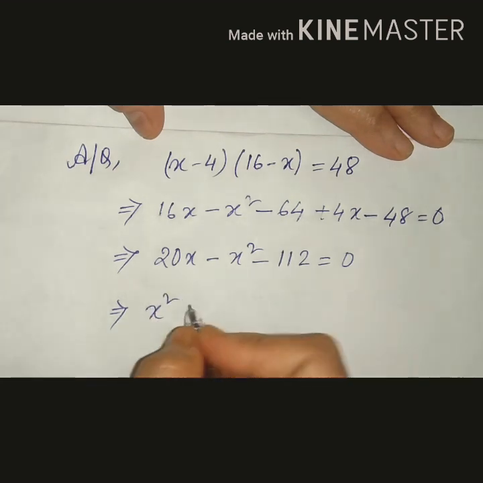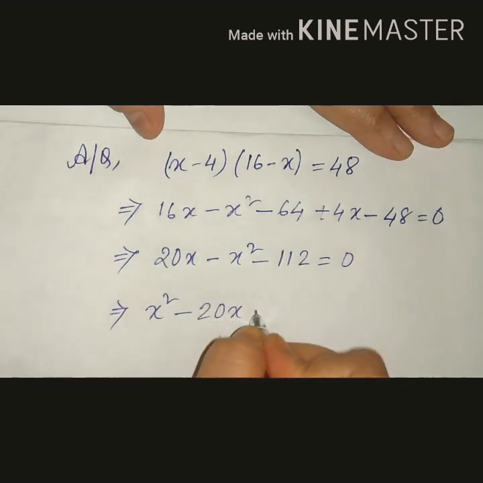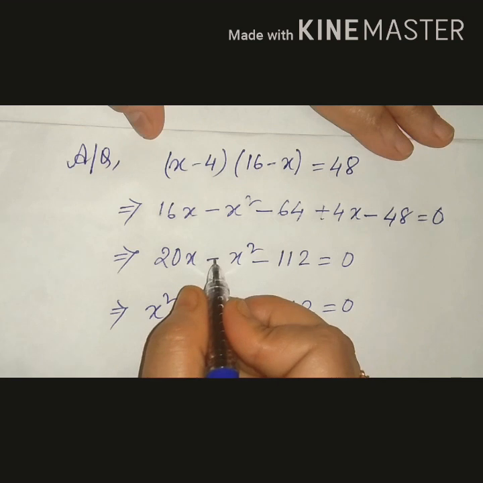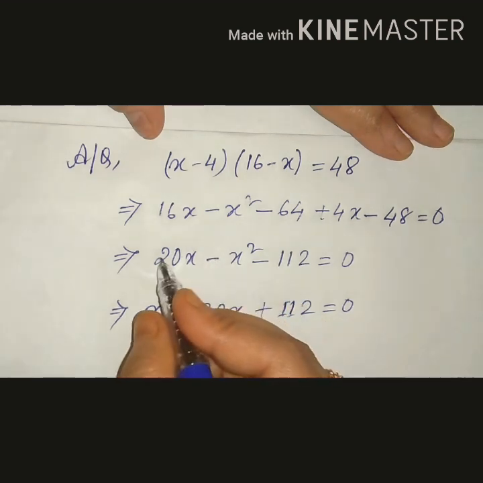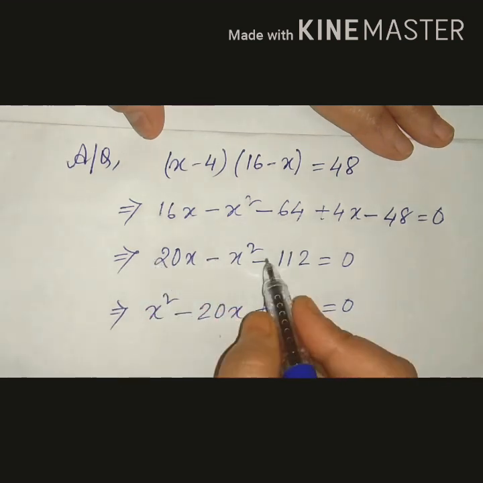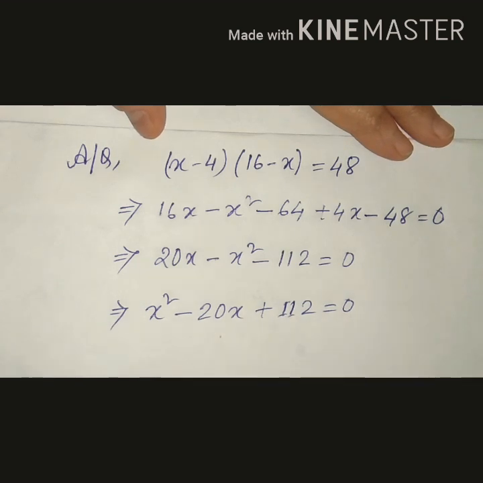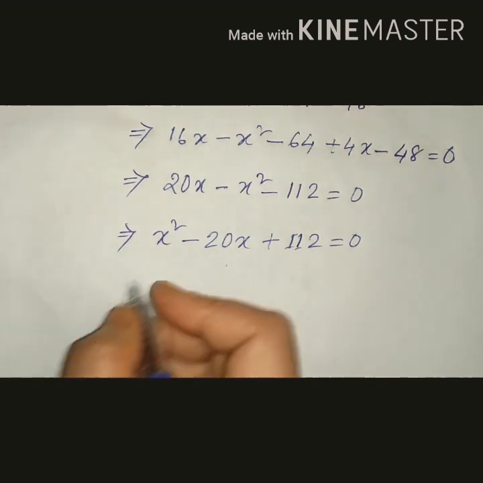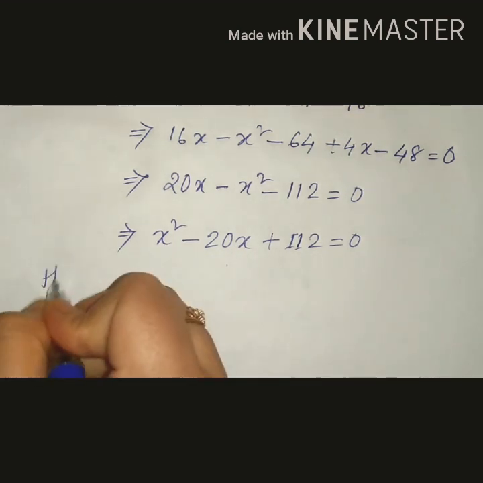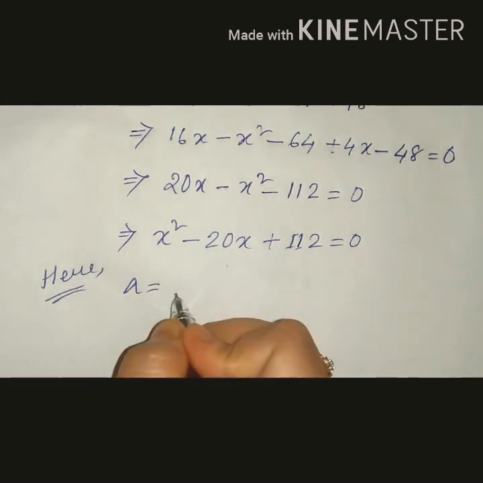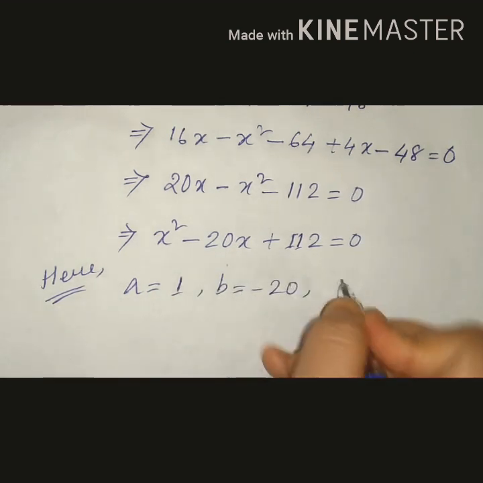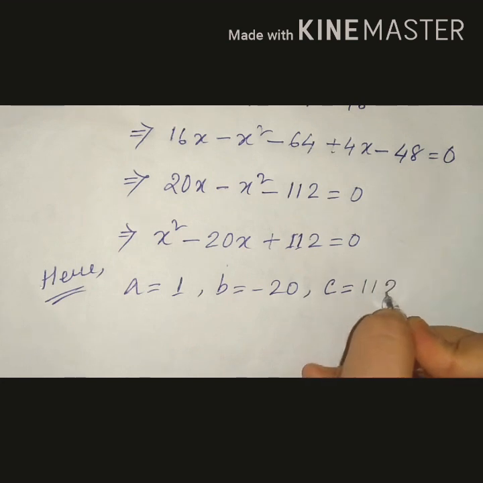Then change the sign, minus 20x plus 112. When you change the sign, you have to change all. This one you see minus to plus, then plus to minus, and this one minus to plus. Clear? Now we will see whether the roots are real or unreal. A will be equal to, if you compare, a will be equal to what? A will be equal to 1, b equal to minus 20, and c equal to 112.